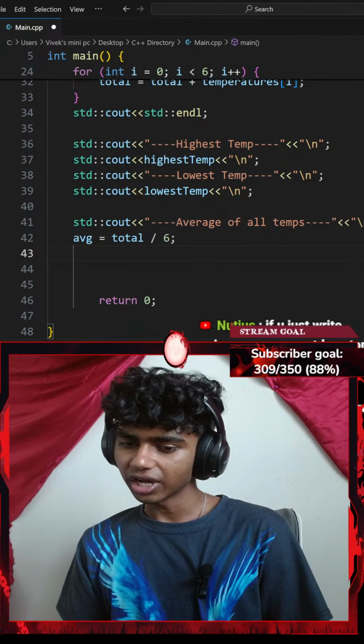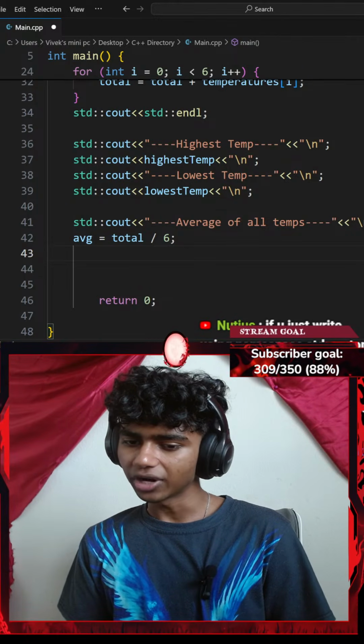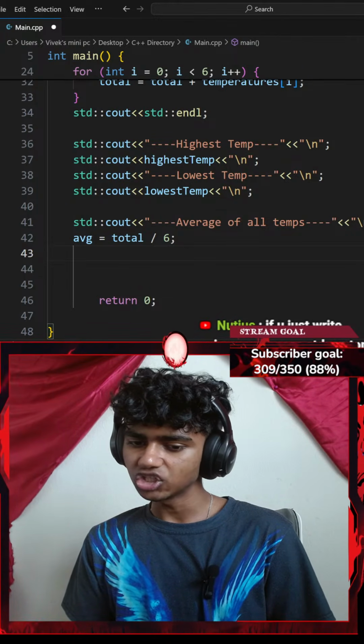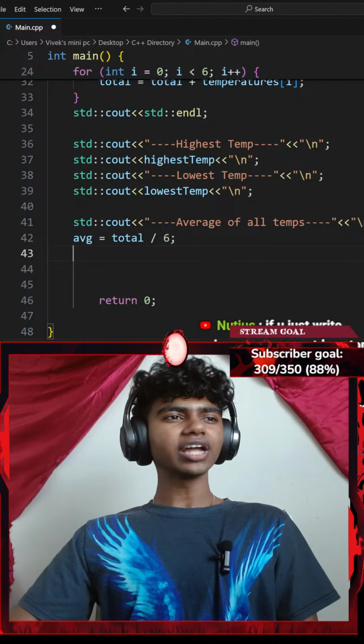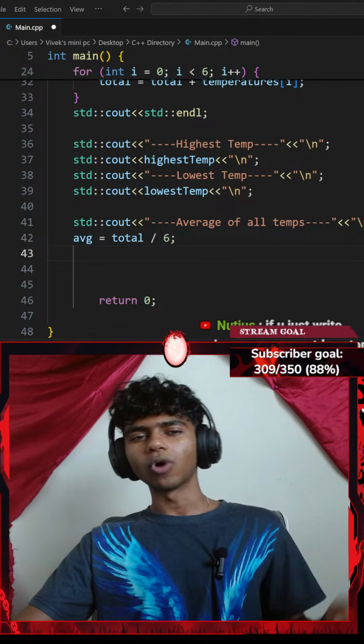Okay, if you just write using namespace std on top, you don't have to write std each time. Honestly, the reason I don't use that is to avoid name conflicts in bigger projects.